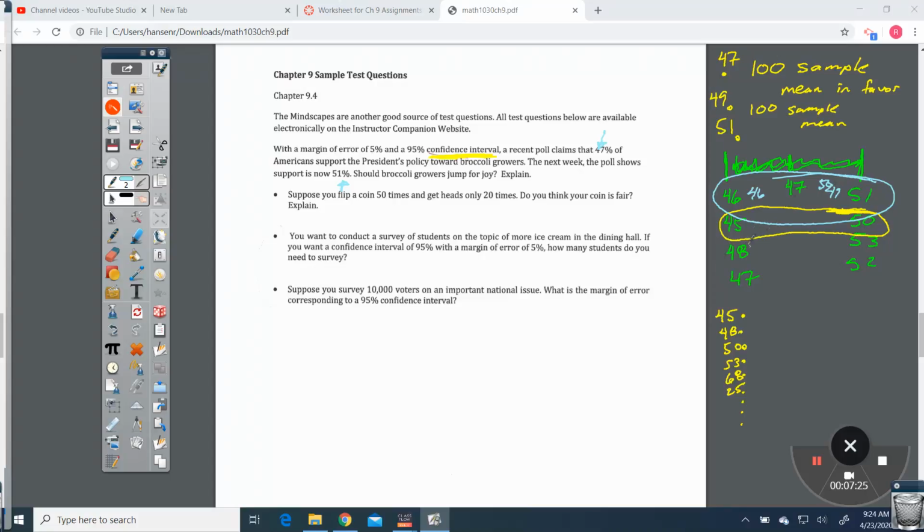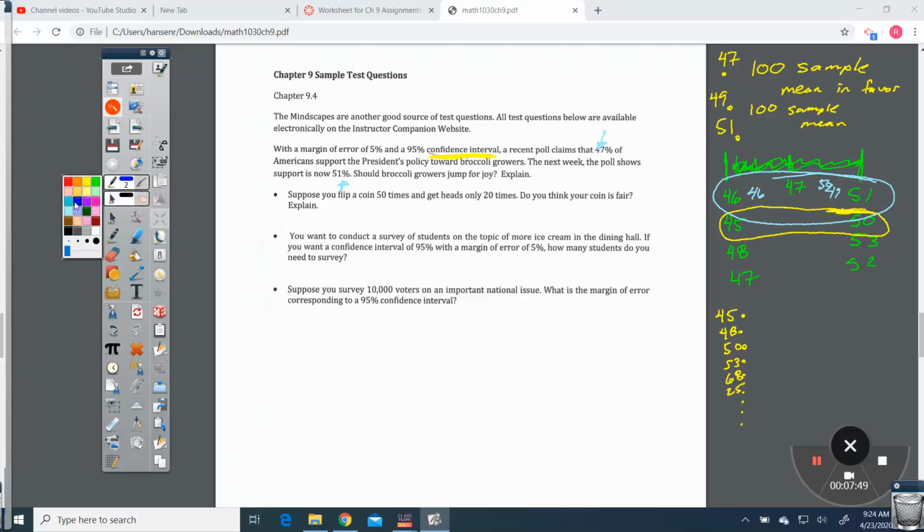So anyways, your percent is going to change based on each time you do a sample. That's what a confidence interval is. It's just saying, we know the true mean is somewhere in here. If I take a different group, it's going to be a little bit above, a little bit below, somewhere in that area. Okay.